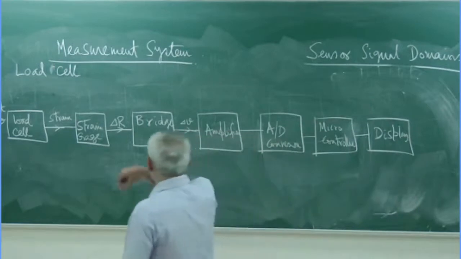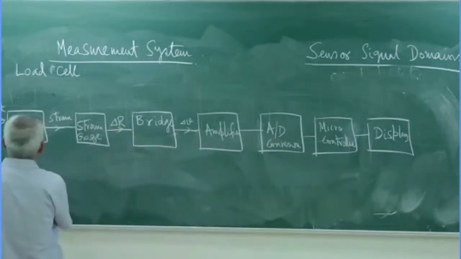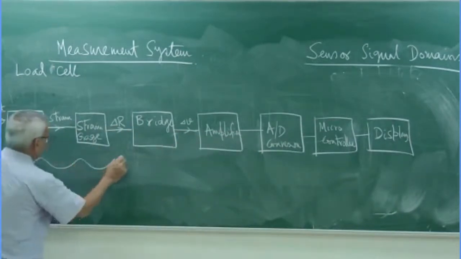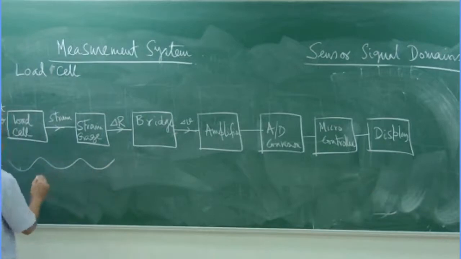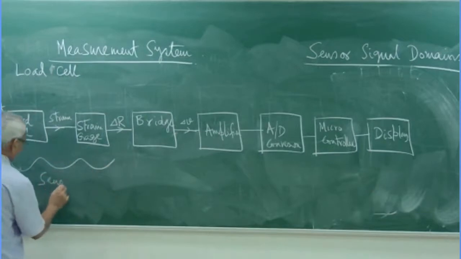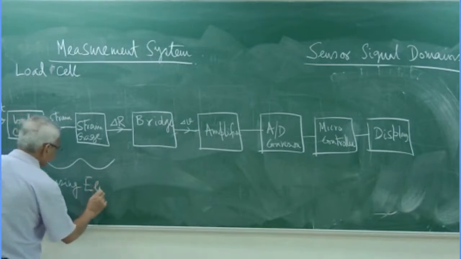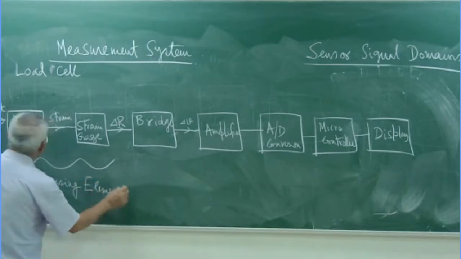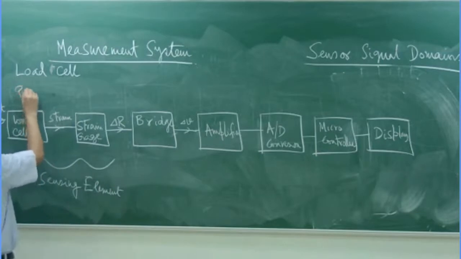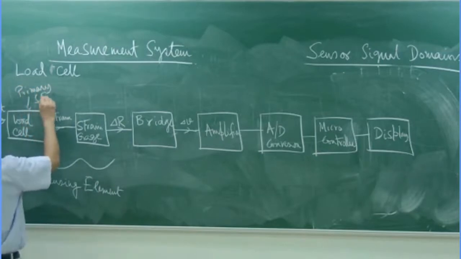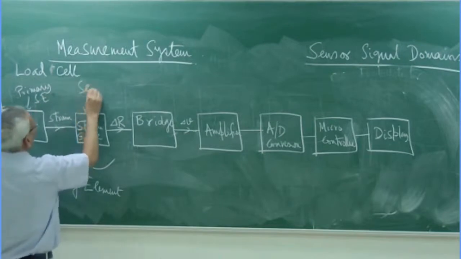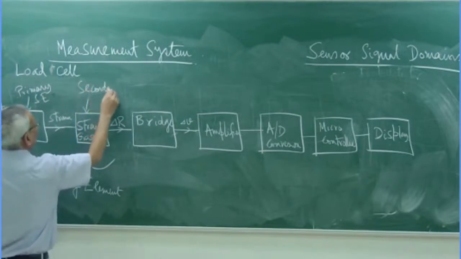So if we look at it, these two together form the sensing element. This is your primary sensing element. This is your secondary sensing element.